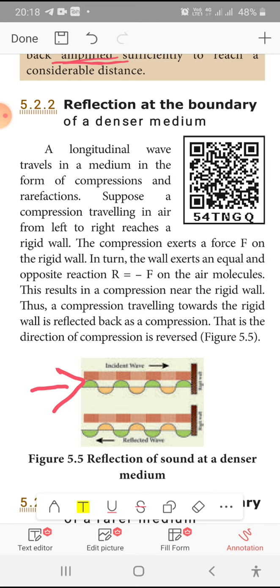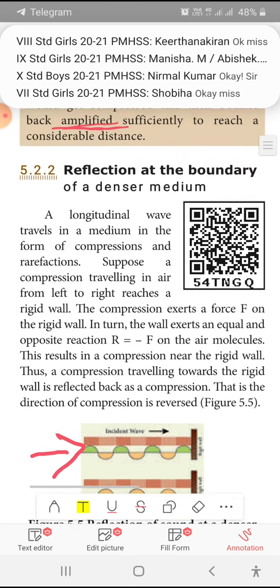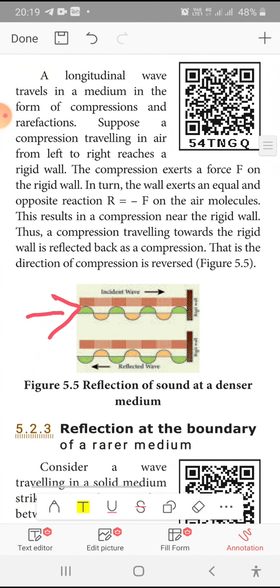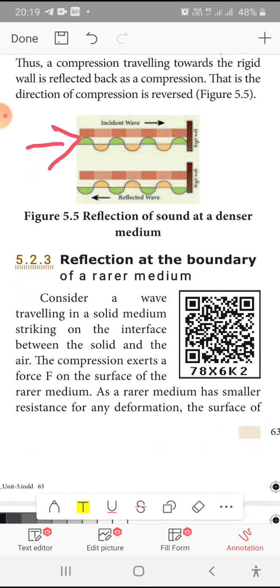So when it is a denser medium, the wave which travels towards the rigid wall is reflected back as a compressed wave itself. This is the reflection at the boundary of a denser medium. Here, in denser and rarer medium, compared to light, the denser and rarer medium for sound waves will be varied. Reflection at the boundary of a rarer medium.